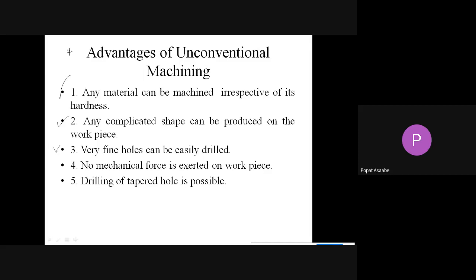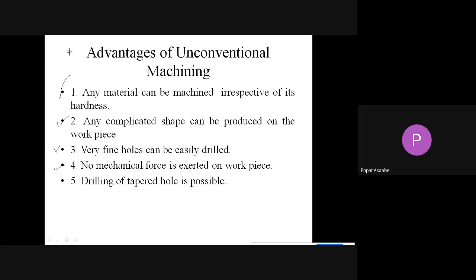Now see the third advantage of unconventional machining: very fine holes can be easily produced. Suppose we want to produce a very small hole. Producing a small hole with conventional or traditional machining is difficult, but a very precise hole we can produce with the help of unconventional machining.